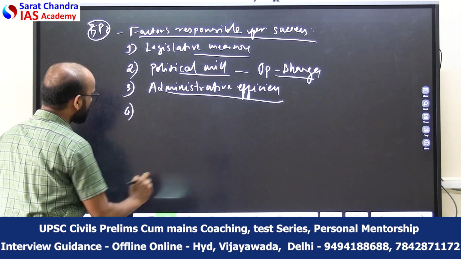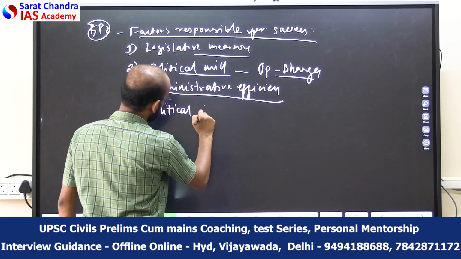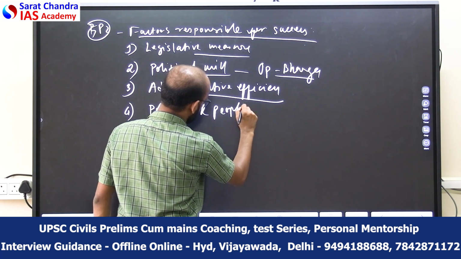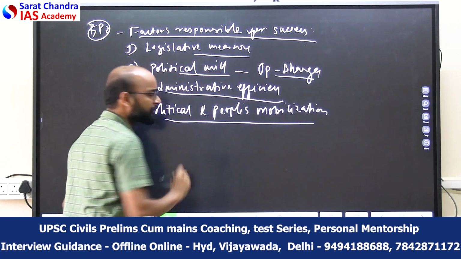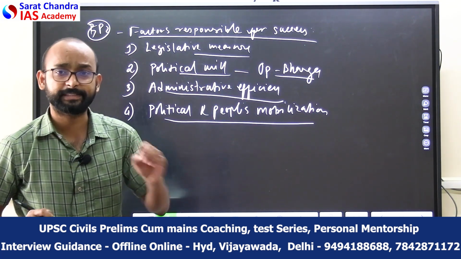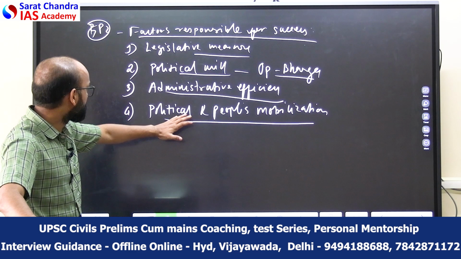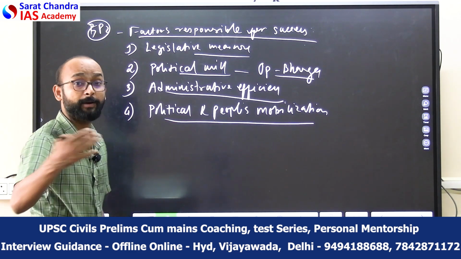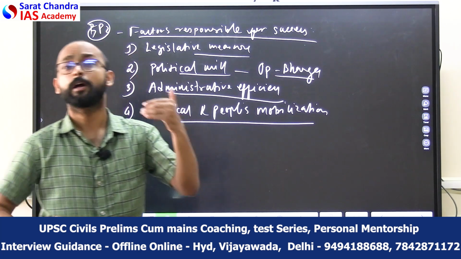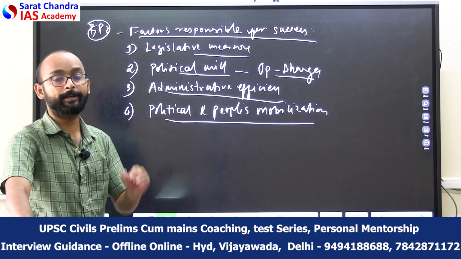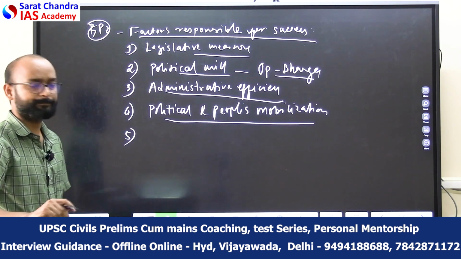Then the fourth, you can talk about the political mobilization, and the people's mobilization in the form of different protests, different movements. For example, you can give the example of the Tebhaga movement, which was there in the 1950s. Then you can also talk about the Naxalbari movement in 1967, which started in Naxalbari of West Bengal. That also created some kind of political pressure on the government to bring the land reforms in those parts of the country.